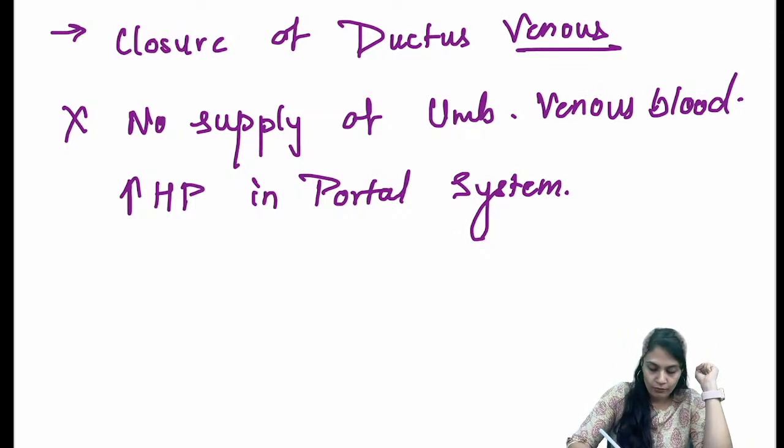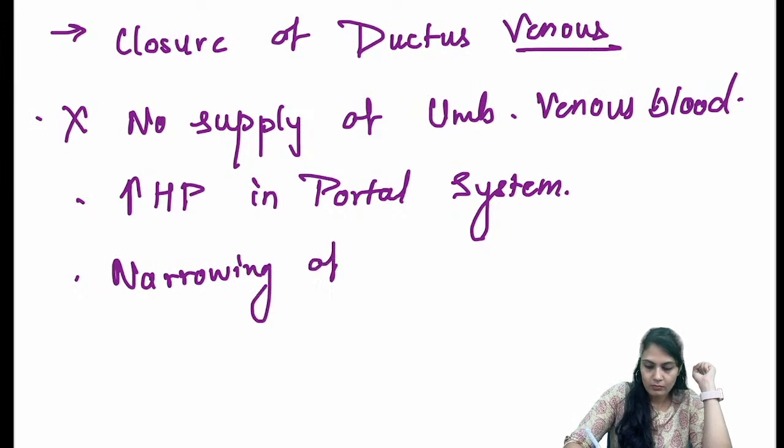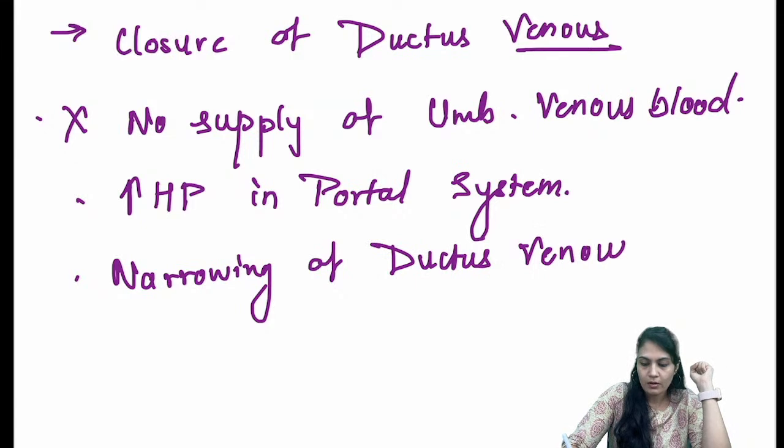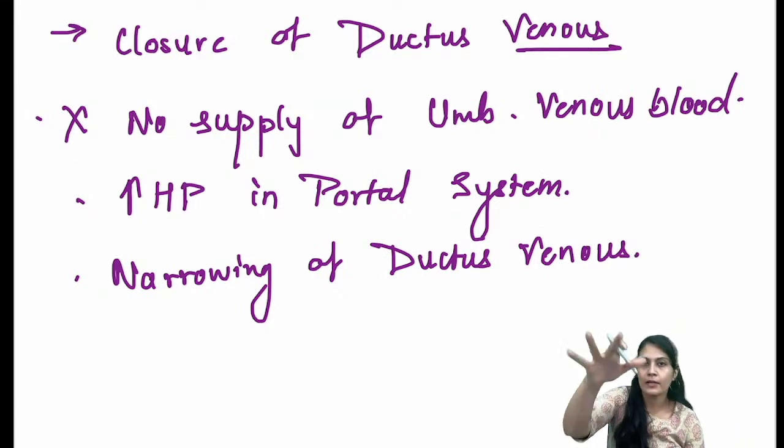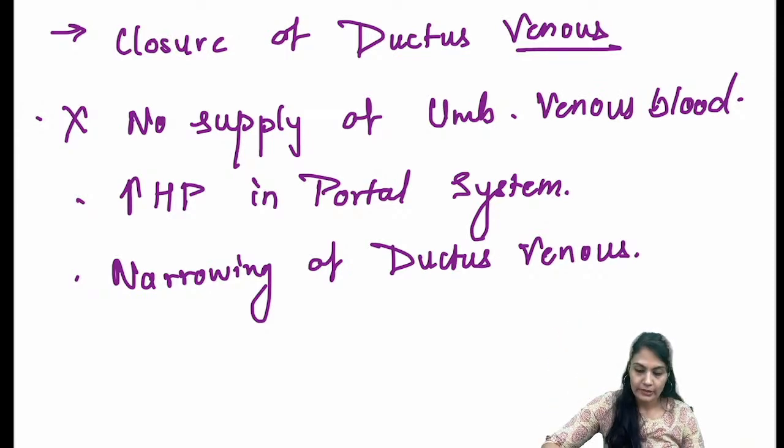So narrowing of ductus venosus, which will finally result in the opening of the liver sinusoids. Why? Because the blood is forced into the liver sinusoids.